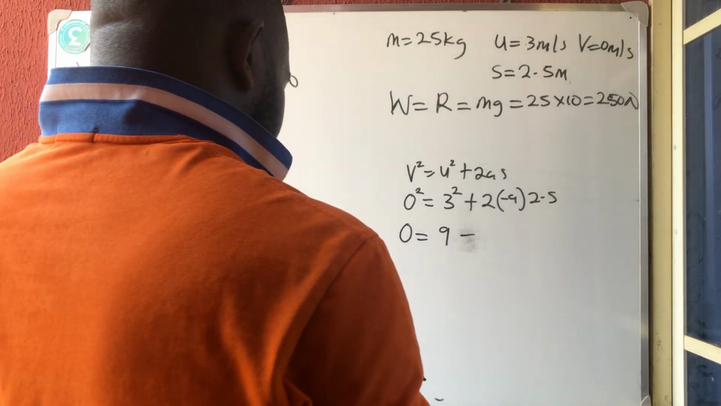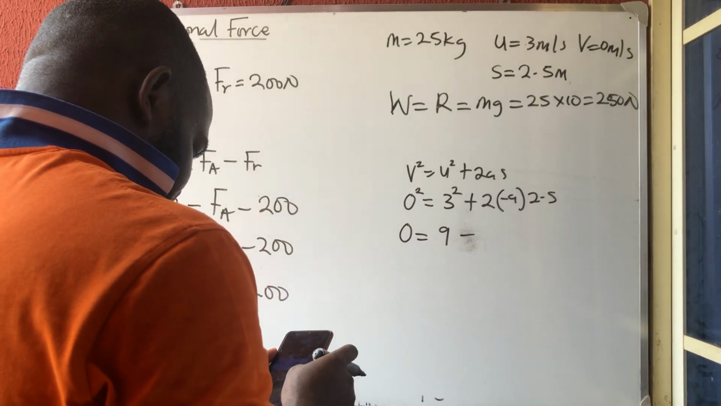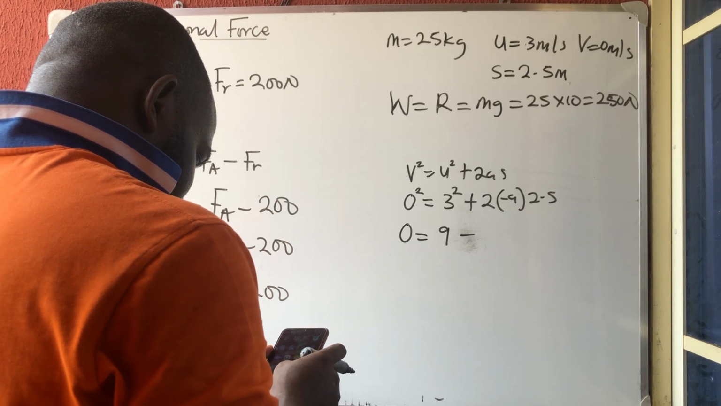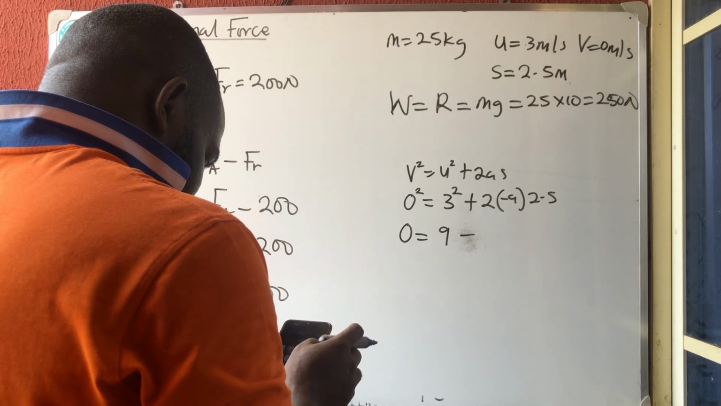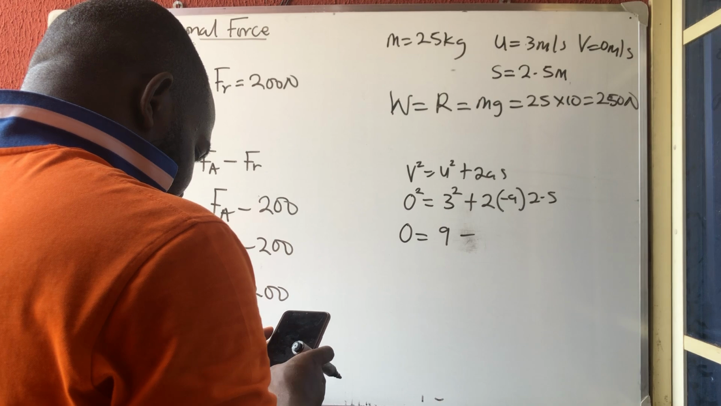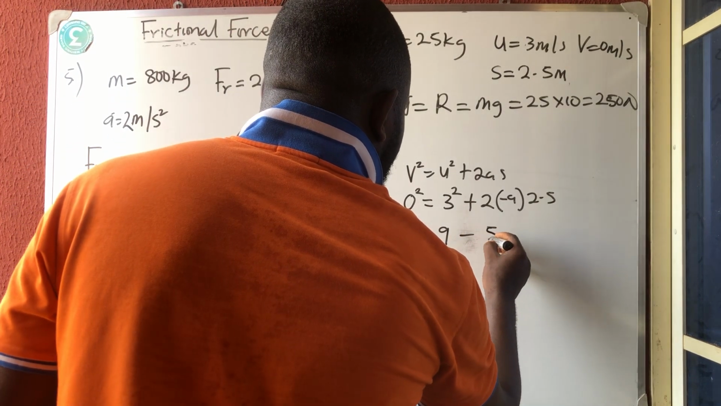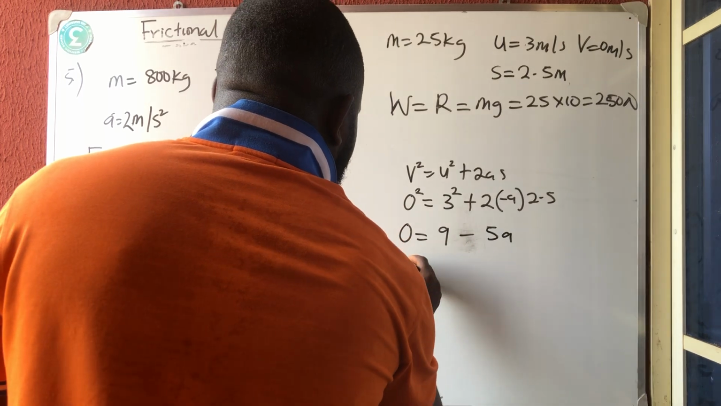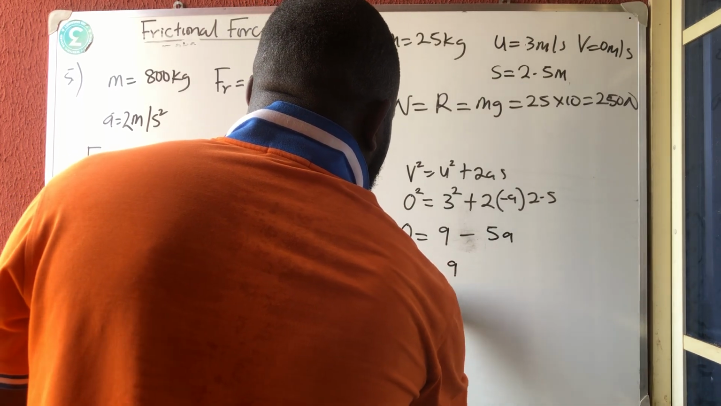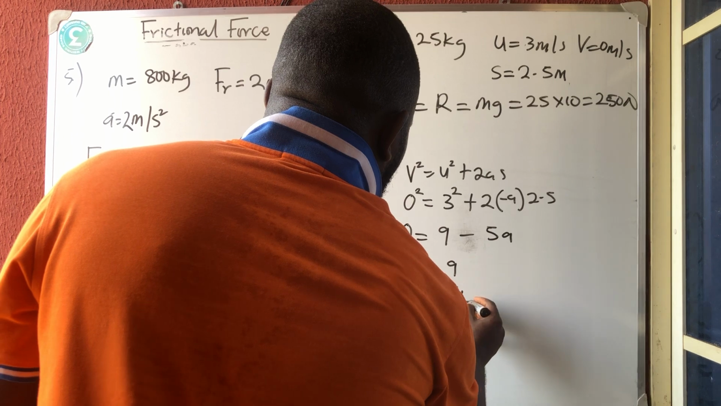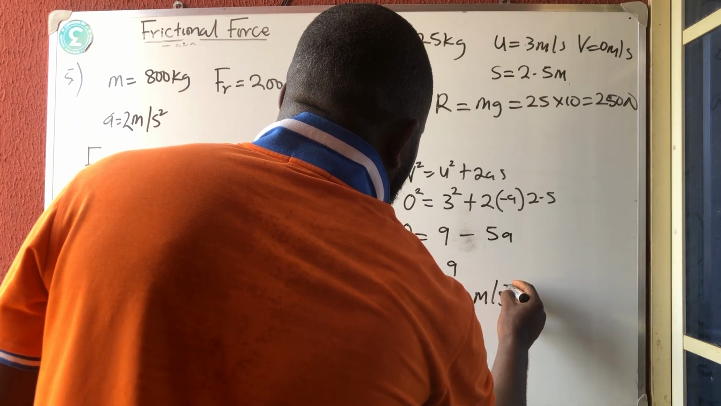So I'm having 0 is equal to 9 minus 2.5 times 2, which is 5, so 5a. Collecting terms, we have that 5a is equal to 9. So a is equal to 9 over 5 meter per second squared.